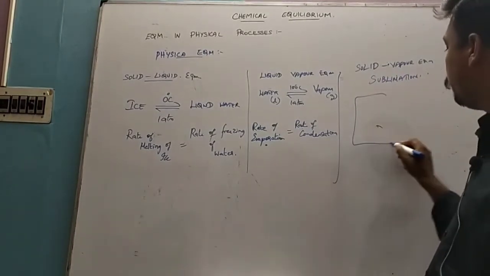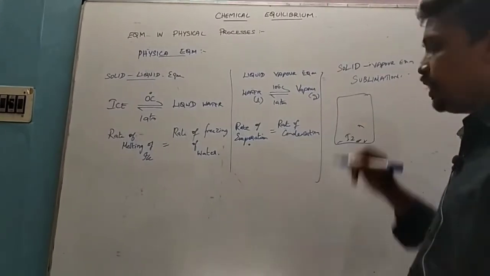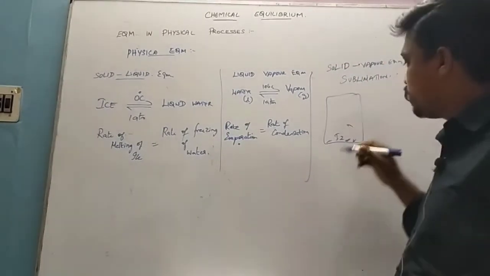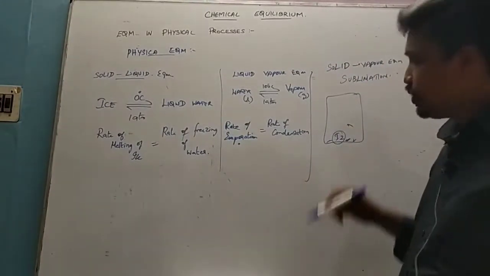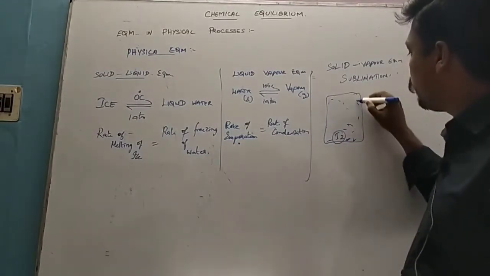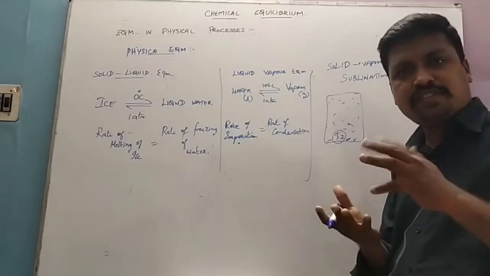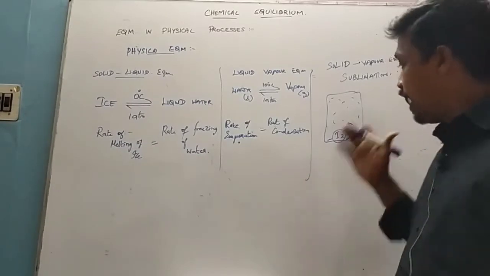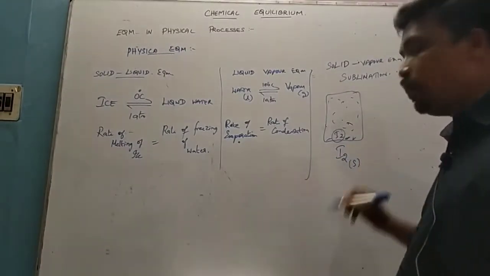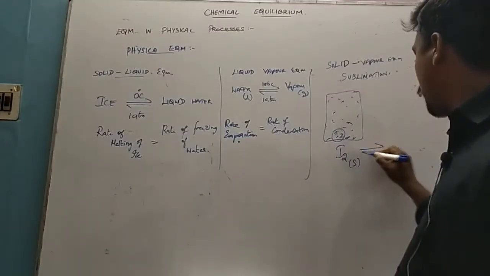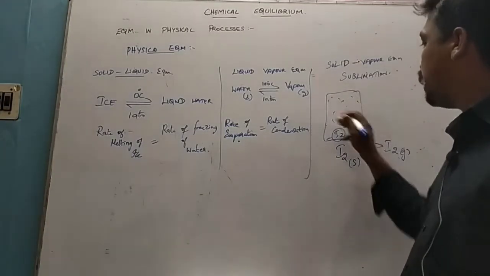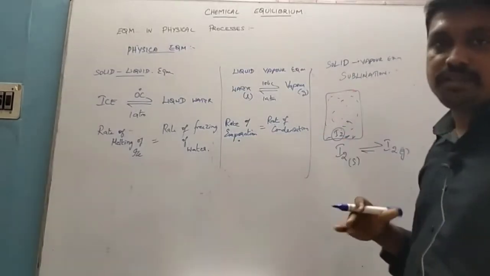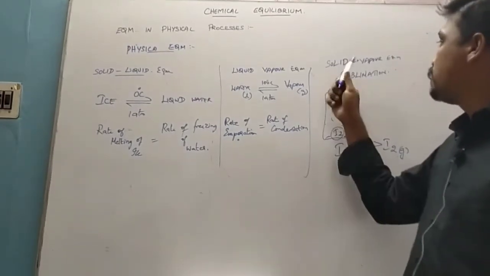Example, take iodine solid crystals in a container. Iodine has the property of converting directly from solid state to vapor state. It is a violet colored gas, which tends to occupy the container. The intensity of the gas increases, and after some time it becomes constant. What does it imply? After some time there is equilibrium between the iodine solid, which I initially put in the container, and the iodine vapors formed over the entire volume. Here the rate of sublimation is equal to the rate of the reverse process. This is said to be solid-vapor equilibrium.